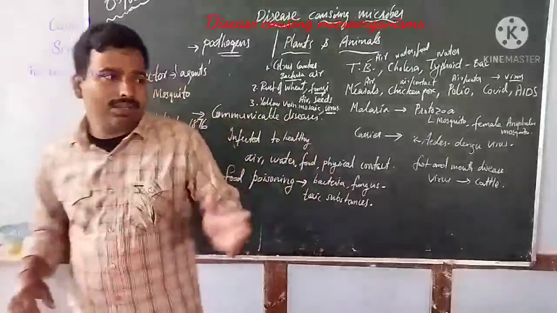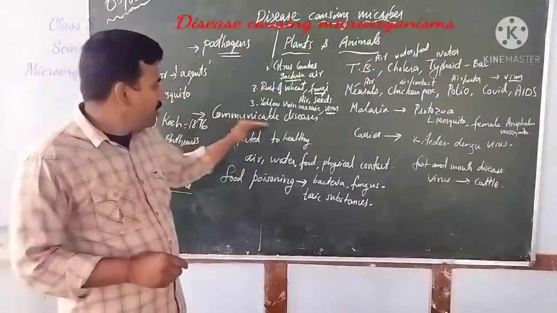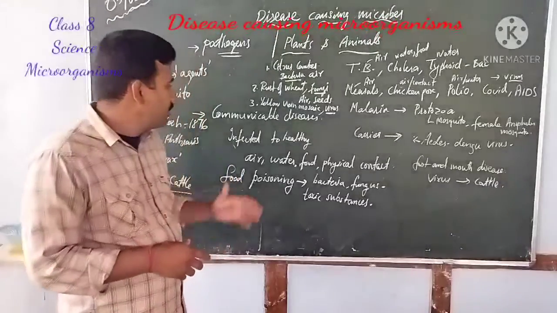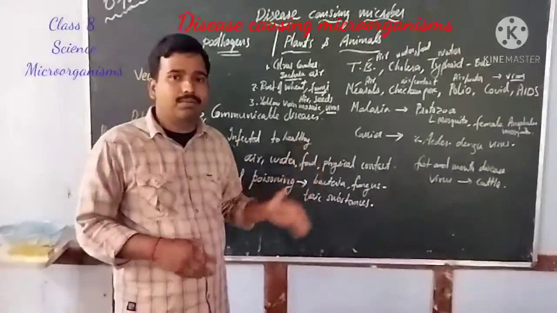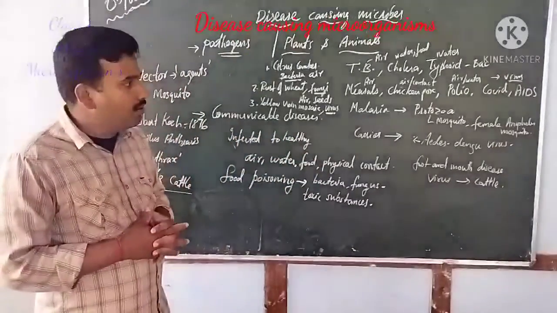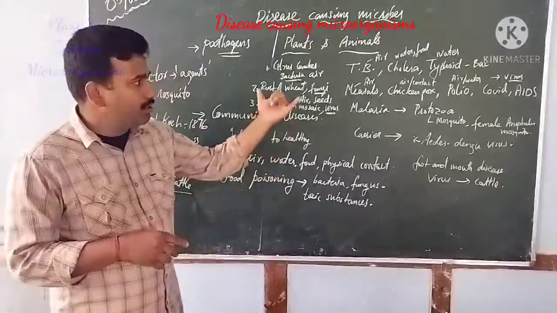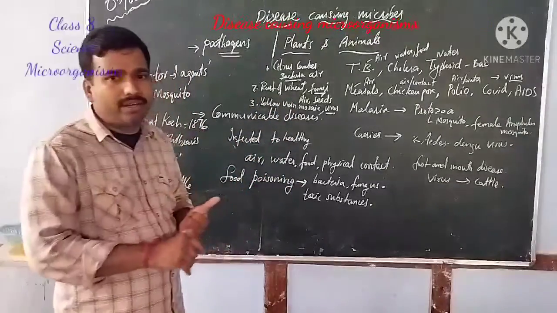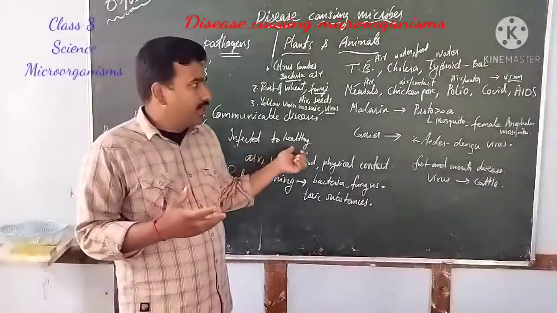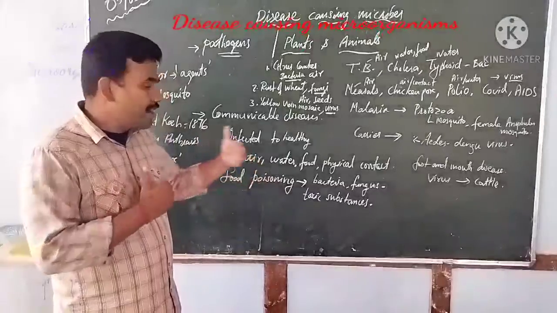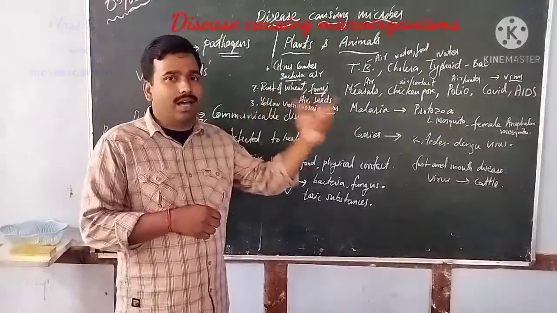Let us now go to the next topic, communicable diseases. What do we mean by communicable diseases? The diseases which are transmitted from an infected person to a healthy person are called communicable diseases. For example, AIDS, COVID, cough, flu. These diseases can be communicated, or can spread, from one person to another person.